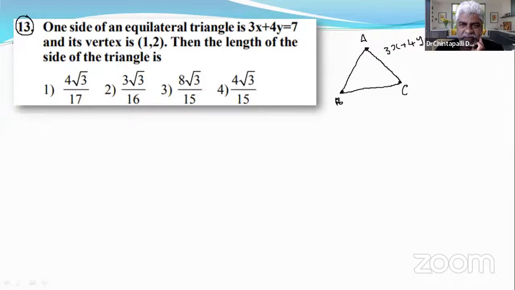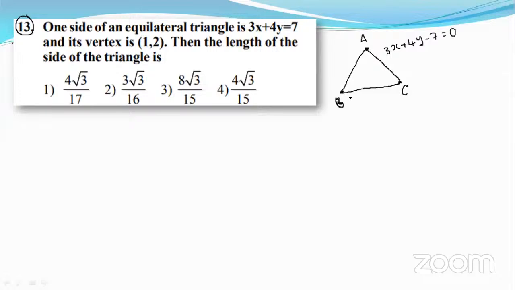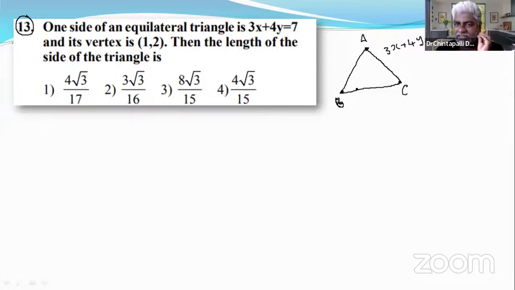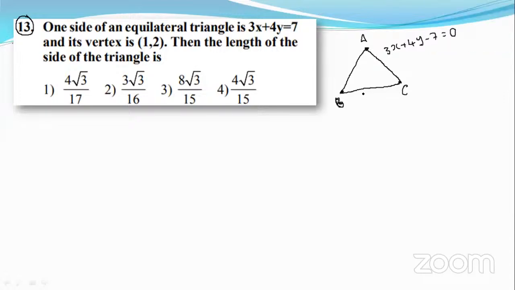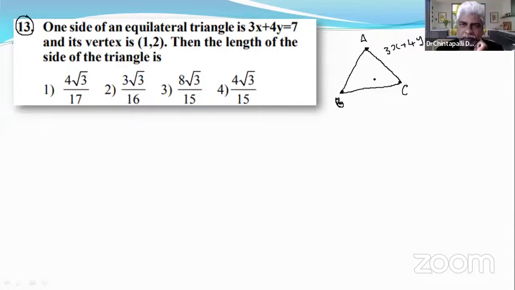In the question, one of its vertices is (1, 2). Which vertex is that, A, B or C? Graphically I think it's C, sir.